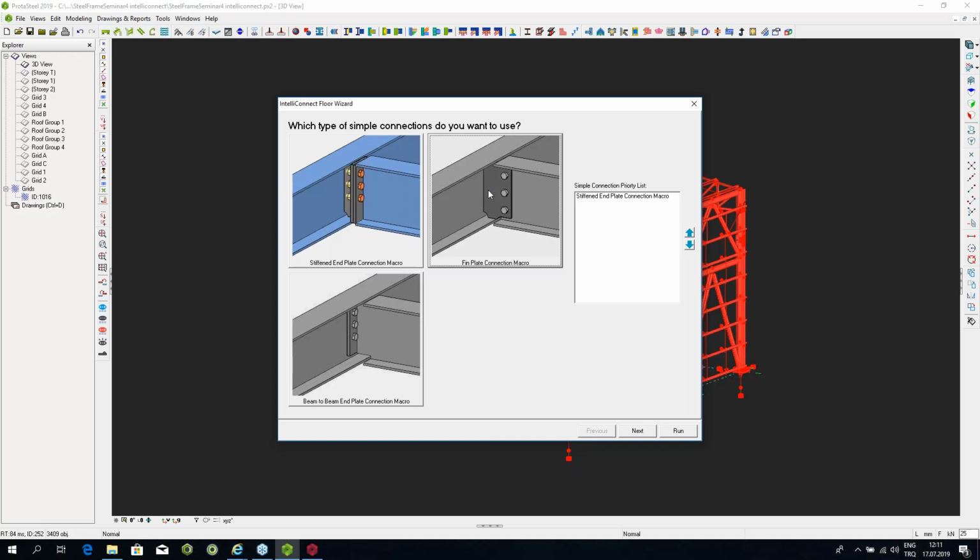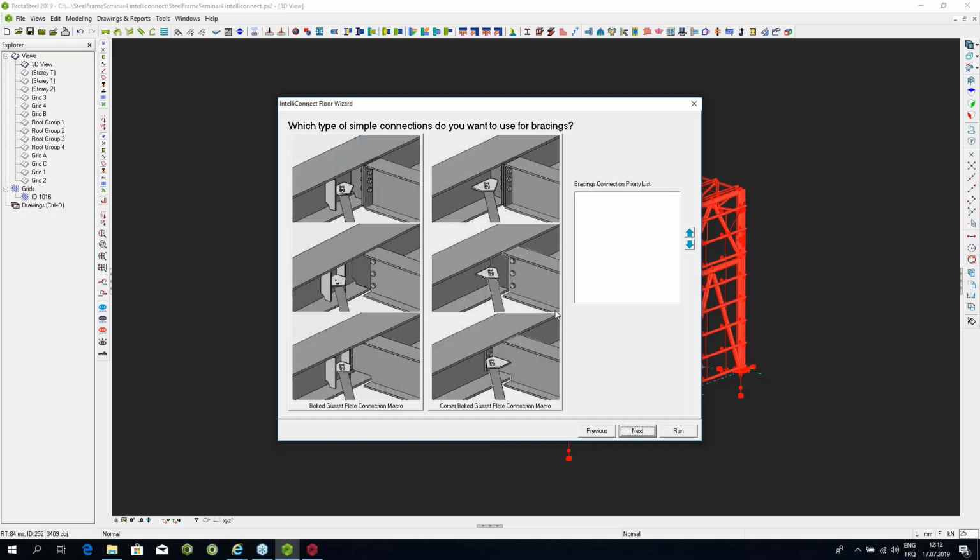So normally the way it would go is you would, as a consulting company, prefer a particular kind of connection for the selection, and you want to use that as much as possible. But then you also know that in certain cases that won't work, so you want to have an alternative backup. So you can say, okay, use the stiffened end plate as long as it works. But if it doesn't work, you can go to the fin plate connection, or you can do it the other way around. So I'm going to just stick with a simple case right now. I'm going to say use the stiffened end plate connection.